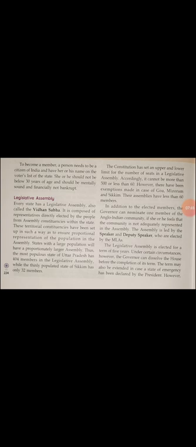If the president has declared a state emergency 2 times, then the MLAs will only have a 1 year extension, not more than 1 year. After the emergency has been called off, the extension cannot continue for more than 6 months. So after the emergency, they can only continue for 6 months, not more than that.